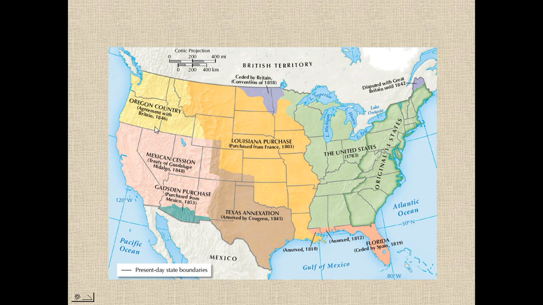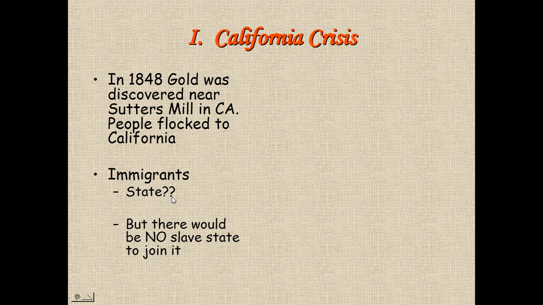Oregon country split with Britain in 1846, and the Mexican cession, which was won from Mexico in the war with Mexico, stemmed from a problem with California.